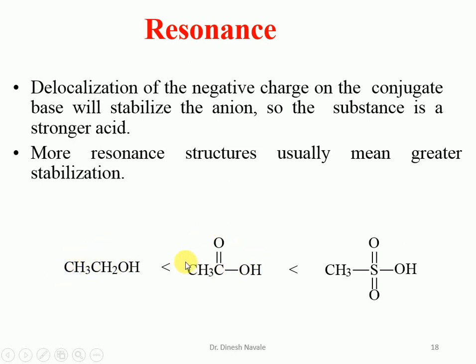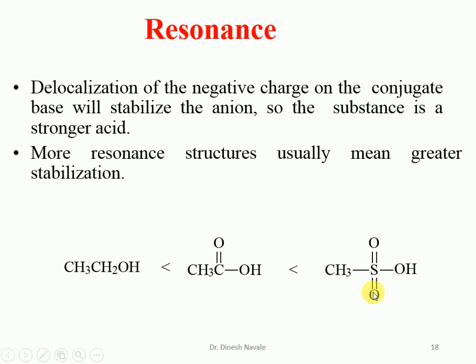Whereas in the case of acetic acid, the acetate ion formed as the conjugate base can be stabilized by a resonating structure with the carbonyl group. Methane sulfonic acid forms methane sulfonate, which can be easily stabilized by the two oxygens through resonance.